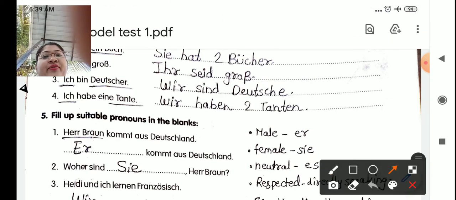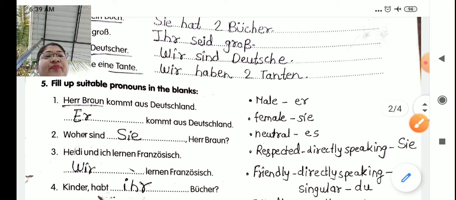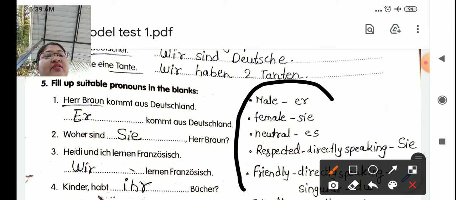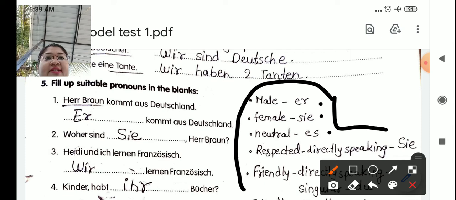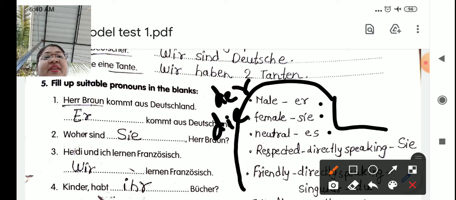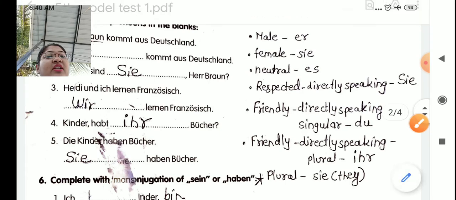Now number 5. Fill up suitable pronoun in the blanks. Okay, personal pronouns we have learned ich, du, er, sie, all those, so that we are using here. So here I have written a grammar form for you. If it is a male, we use er. If it is a female, we use sie, she sie. If it is neutral, we use es. Okay. So how to identify this? With the article. If male, the article will be der. If feminine, the article will be die. And if neutral, the article will be das. Okay. Now this is very important.